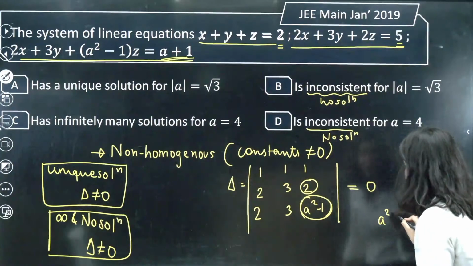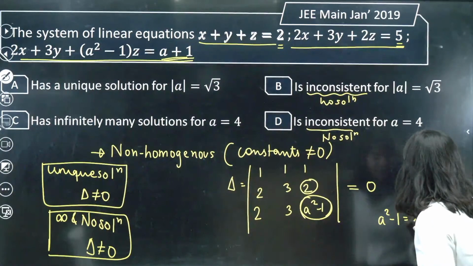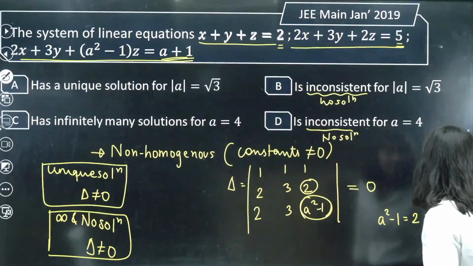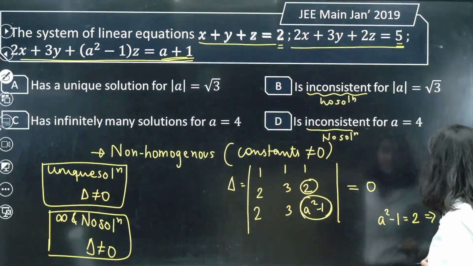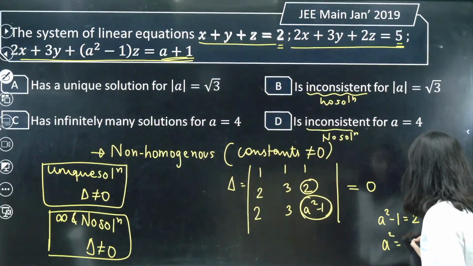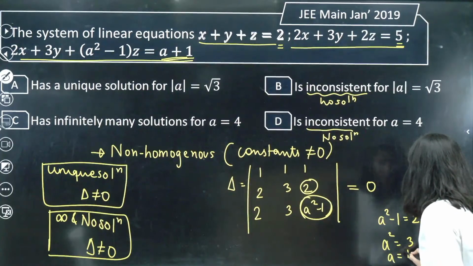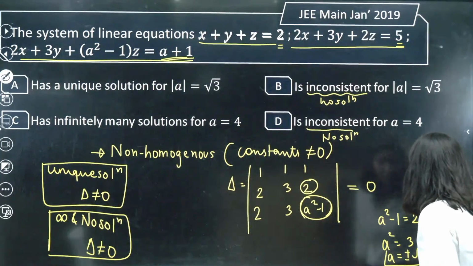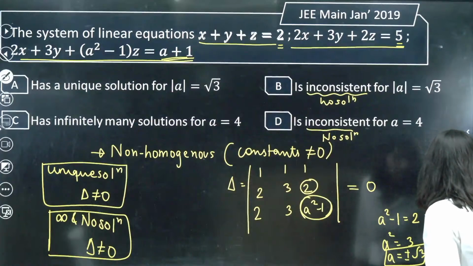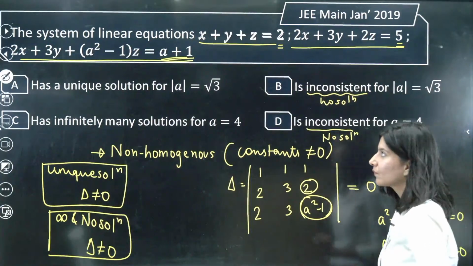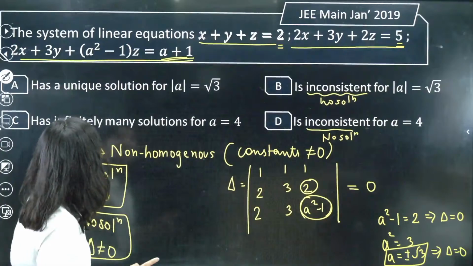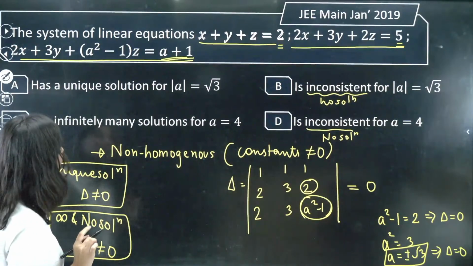Let us calculate. If a square minus 1 is equal to 2, this will make sure that your determinant becomes 0. So a square is equal to 3. a will give you plus minus root 3. If a is plus minus root 3, that means your delta is 0.